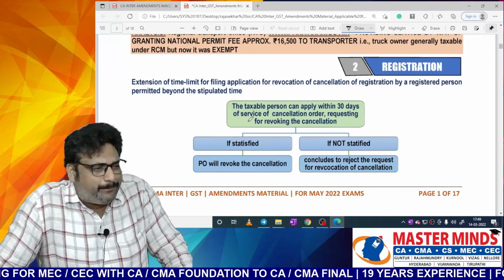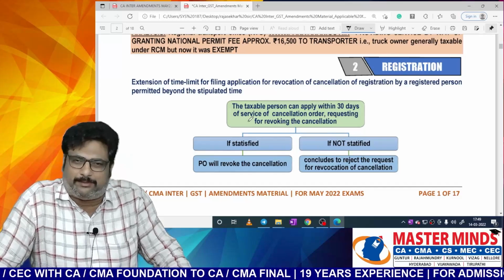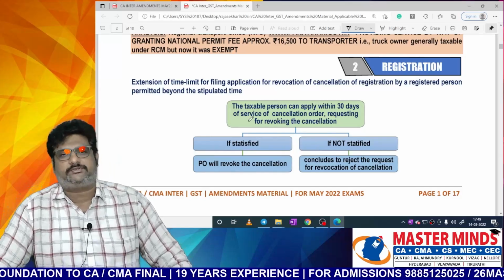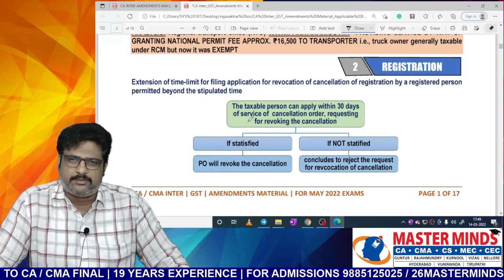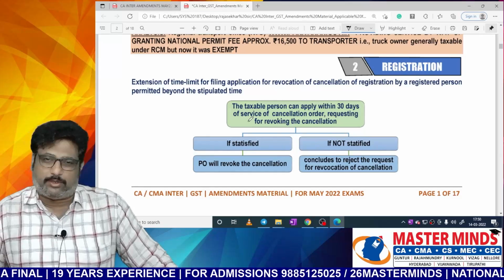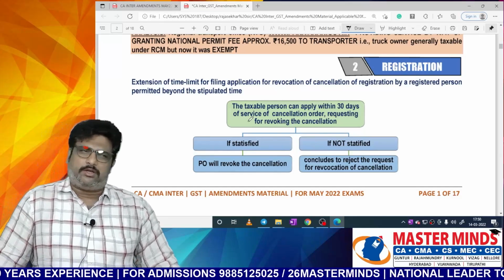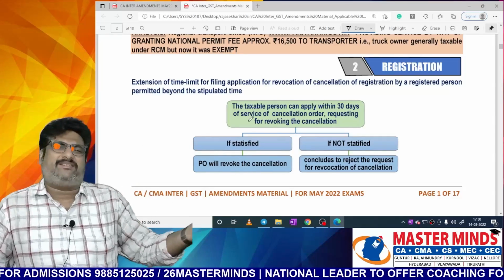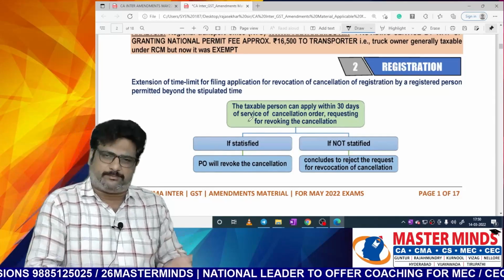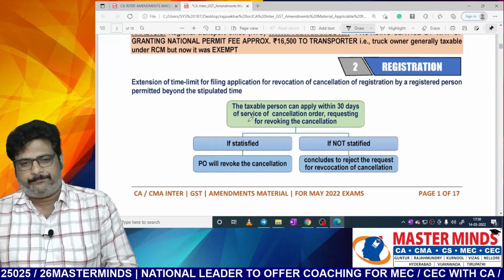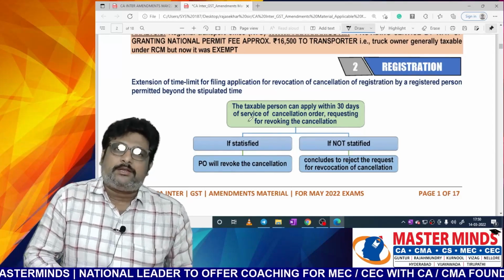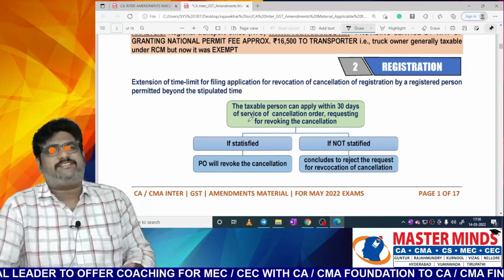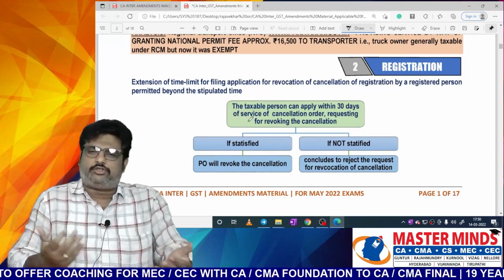If, due to some reason, you were unable to file that return and your RC was cancelled, and now you say, sir, I am ready to file those returns which were not filed previously, because my accountant was not aware, or the accountant fell very sick, or he met with an accident, some reasons beyond the control of the organization owner, in those cases the department may give you permission to revoke the cancellation of registration.